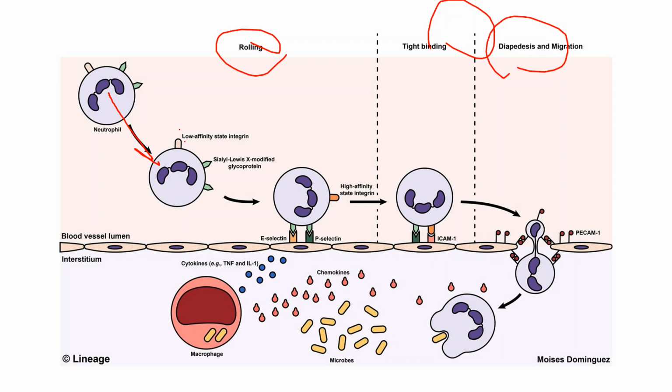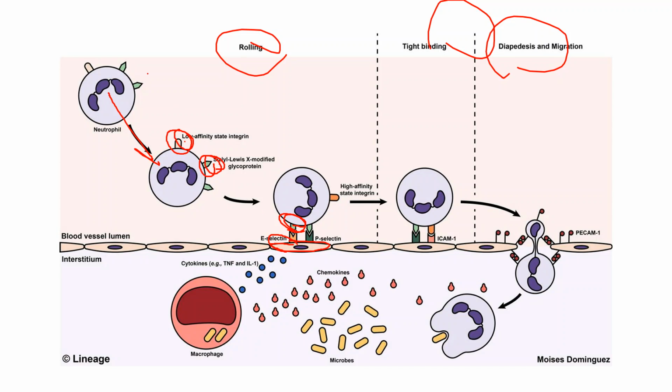Here this is the low affinity integrin molecule, and these are the modified glycoproteins, mucin and selectin, right? Here this is the selectin and this is the mucin. The selectin is present on the endothelial cells, and the mucin is present on the neutrophil.